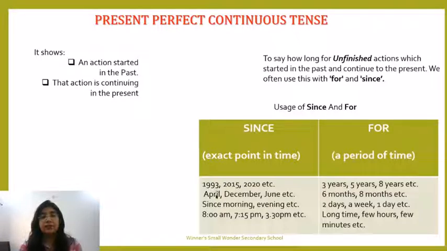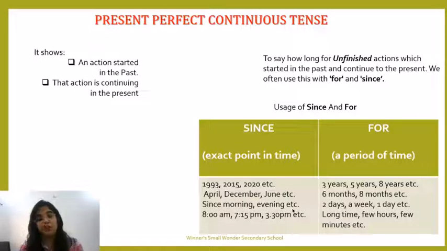Now, since is used for months as well: April, December, June, etc. And to classify a period of months in numbers, we use for: for 6 months, 8 months, etc. Like I have been teaching you since morning. Again I'll use since morning. I have been studying since evening, so again I'm using since with a part of the day.